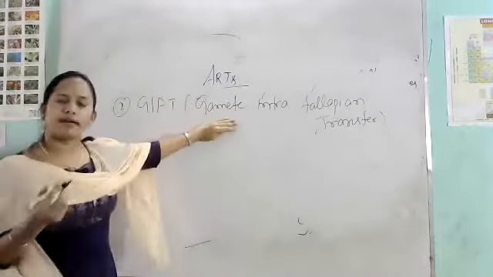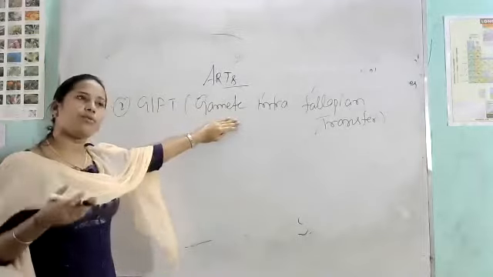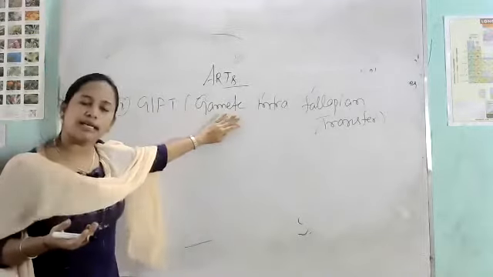Or you might have questioned what is the reason the couple undergoes GIFT. Clear?